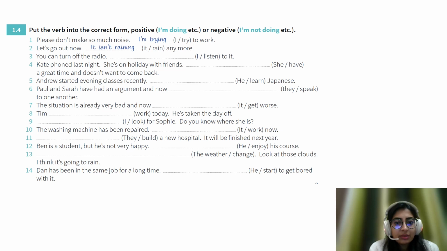This is a similar set of exercises where hints are given and you have to use the correct form of the verb in the present continuous category. Again, the hints will help you formulate the sentences. The first sentence goes, for example, please don't make so much noise, I'm trying to work. The second is, let's go out now, it isn't raining anymore. You have the flexibility to use these verbs as positive or negative, and you can frame these sentences and see how much you have learned from this set of information.